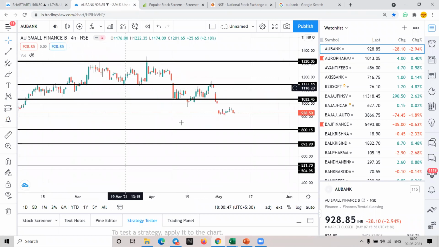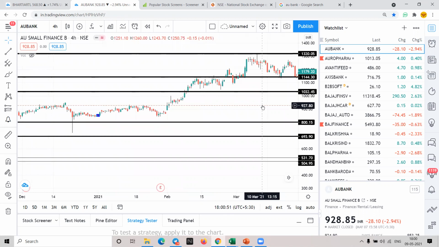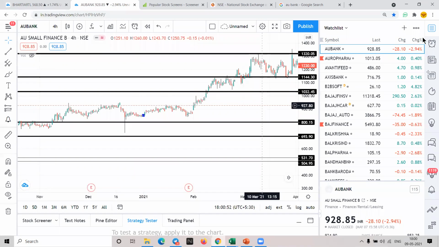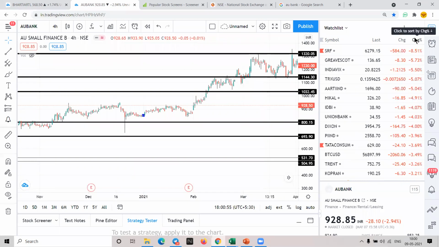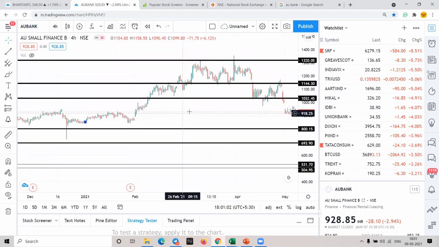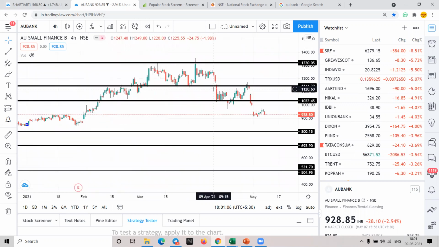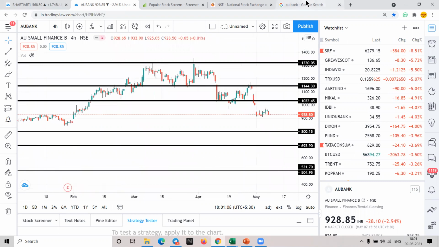It was AU Bank or some other bank, I don't know. Maybe I'm wrong also, but I have read it. I'll confirm this news and share it in the channel. This fall came on the news day.